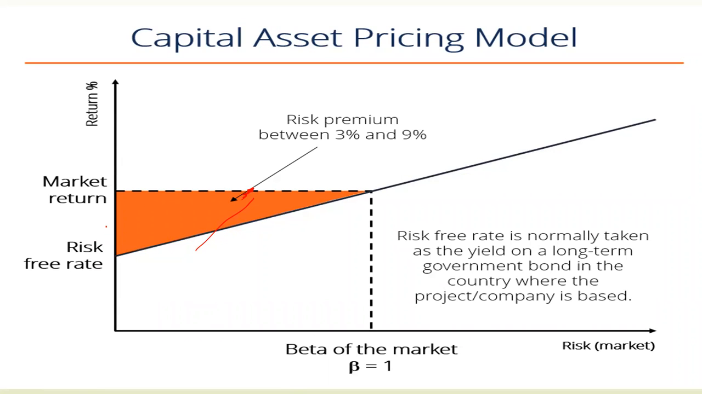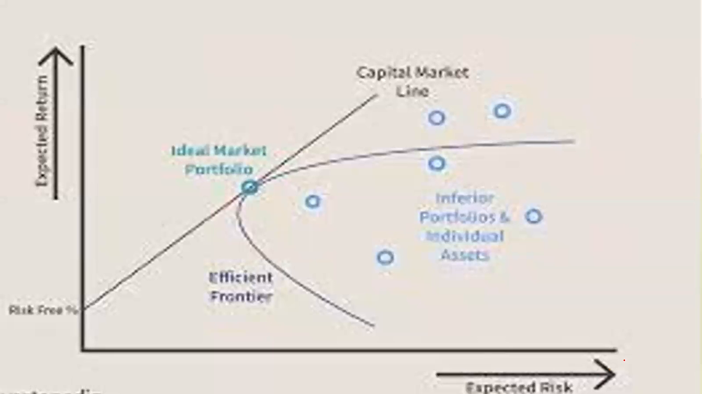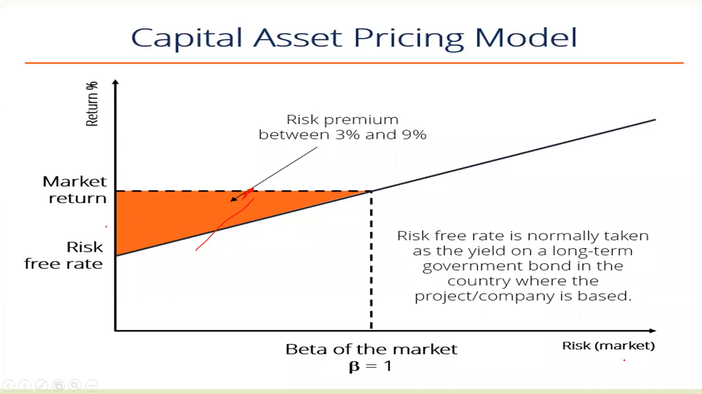On the horizontal axis you have the beta of the market, beta is equal to 1. Here there will be a point of equilibrium when beta is equal to 1, and it indicates the market risk. The risk-free rate is normally taken as the yield of a long-term government bond in the country where the project company is based. Okay, this is just an example, you can ignore it. And this is the SCL, security characteristics line.